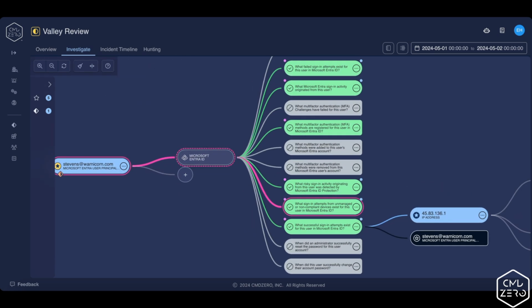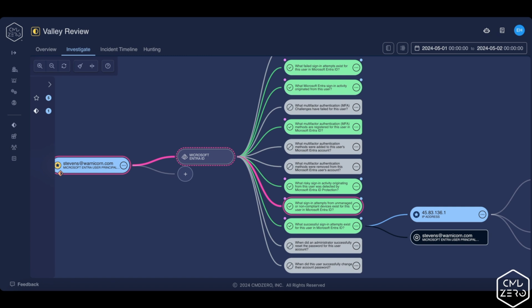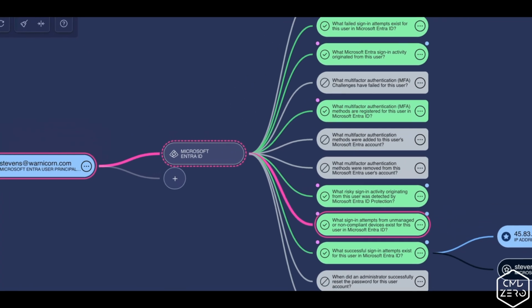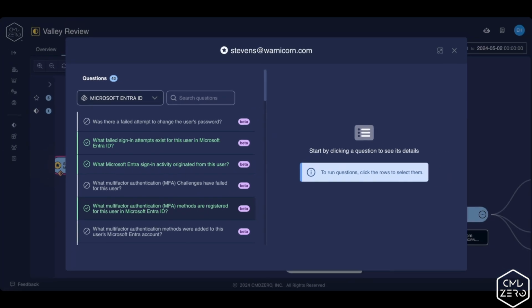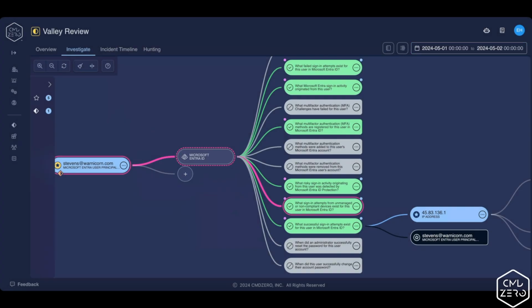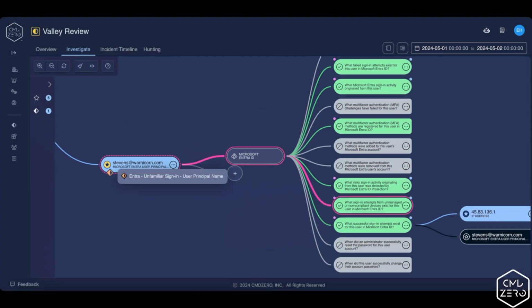When looking at integrations, each integration comes with a curated content set, allowing analysts to conduct investigations without the need for knowledge of any underlying query languages or schema. This helps to accelerate not only the investigation times, but also the analyst. Analysts can select one or more questions that best fit the investigative goals, while the platform also allows for a greater level of consistency in their investigations through what are called facets.